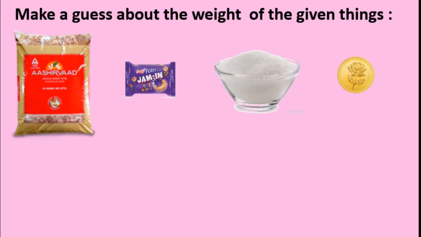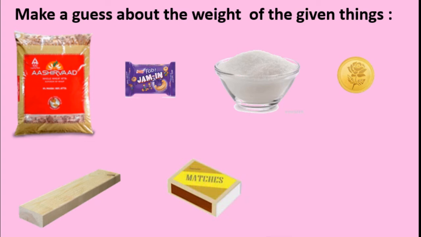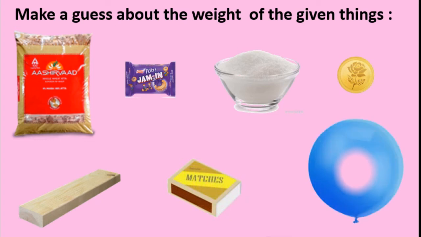A gold coin. A wooden plank. Matchbox. A balloon. Yes, we can see here 7 things. Yes, dear students, we have to guess about the weight of these things.